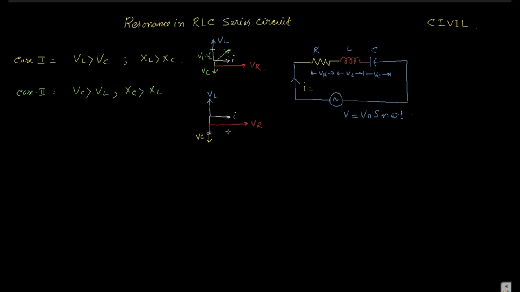So this is VC minus VL. If you draw the resultant, you can make it like this. This is the resultant.